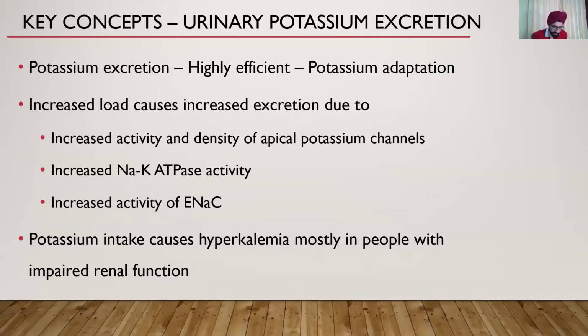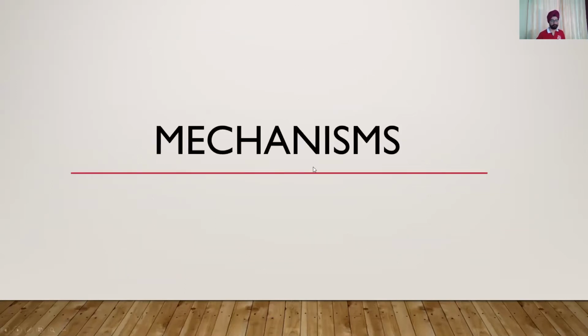So if a patient has normal renal function and you tell him to keep drinking coconut water, it is not going to increase the potassium because it is such an efficient mechanism. But people who have renal failure, who are on ACE inhibitors for that matter, who have tendencies of hyperkalemia, are not going to do well if they have too much of a potassium load. So intake or ingestion of potassium is very, very important and should be regulated in people who have even a minor change in their renal function.